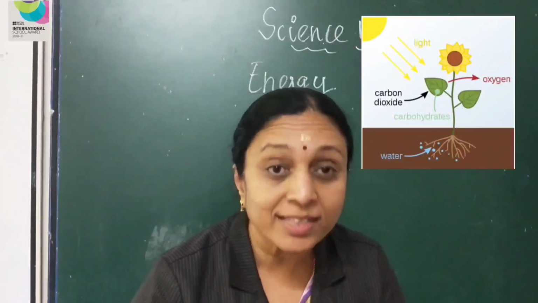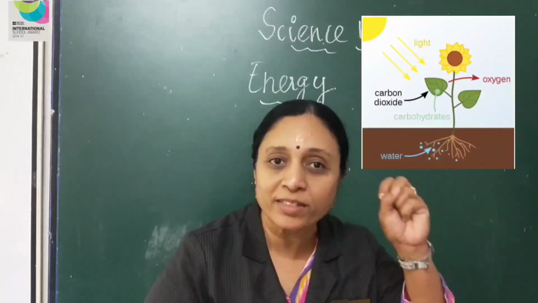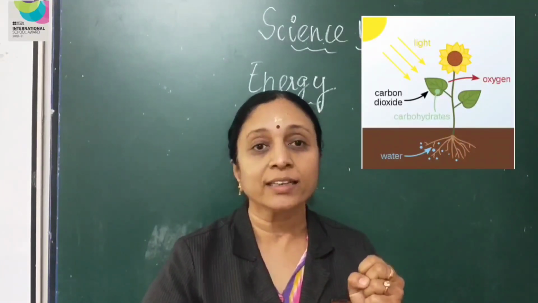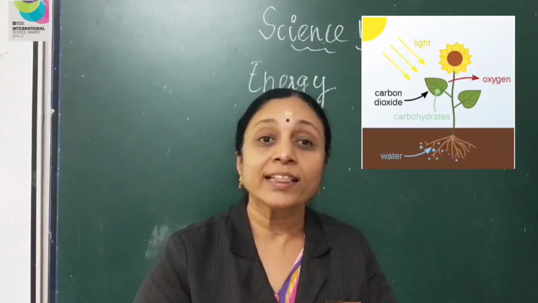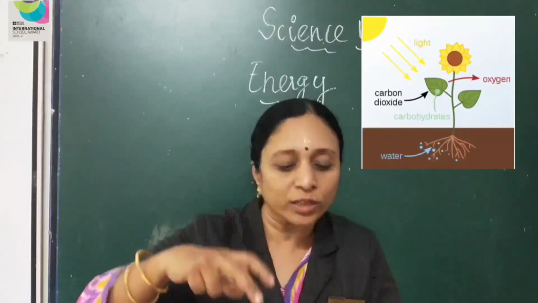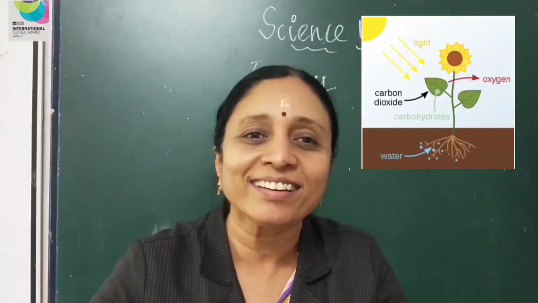What is photosynthesis? The plants absorb sunlight from the sun. They take carbon dioxide. They use the pigment called chlorophyll from the leaves and they absorb water from the roots. They mix all these together in their kitchen. Where is their kitchen?